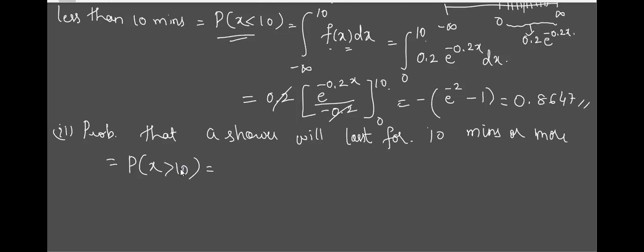Greater than or equal to 10. So this is 1 minus 100%, because I don't know the end timing. It has to be taken as a complement. We have just now calculated what x less than 10 is, so there is no need to integrate again. Take the same value. What is the answer? 0.1353. Yes, 0.1353.